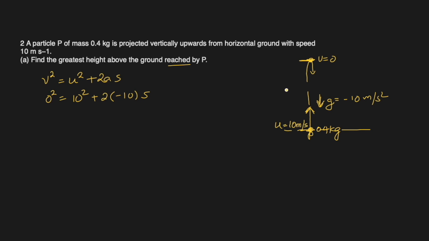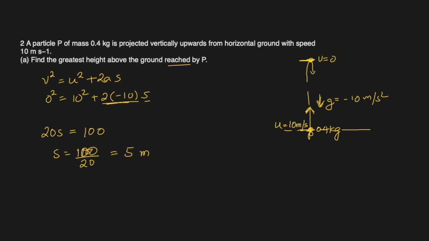And S is the height it attains. So this will be minus 20s, which I'll bring to the left side. So it becomes 20s equal to 100. S will be 100 divided by 20, which comes out to be 5 meters. Just meters, not meters per second.